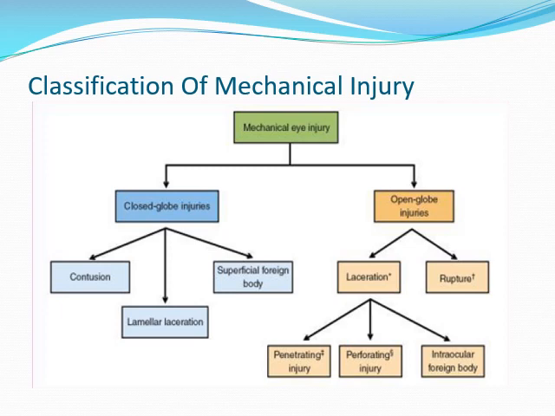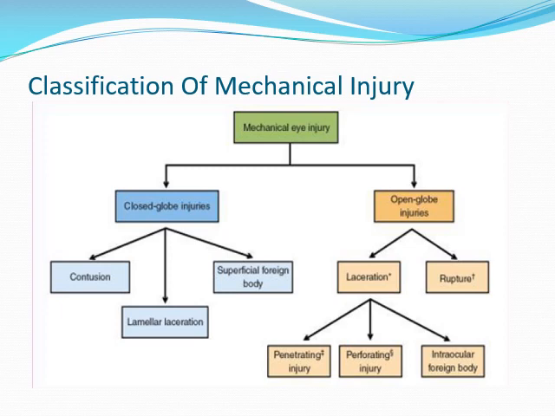When it has both entry and exit wounds, that is known as perforating. And third, all these penetrating or perforating injuries are likely to have an intraocular foreign body lodged inside the eye. These are associated with sharp objects. Lacerations causing penetrating, perforating or foreign body injuries are from sharp objects.